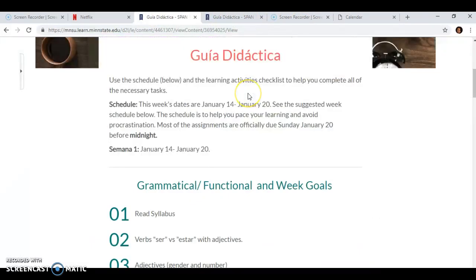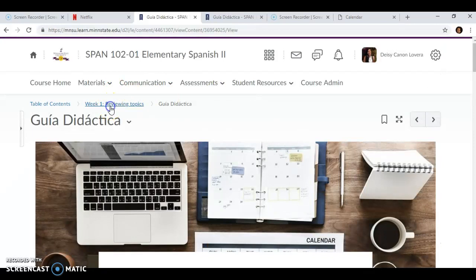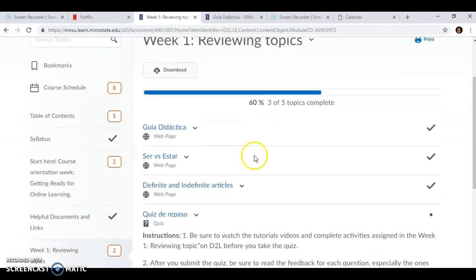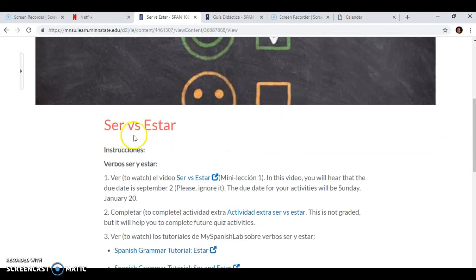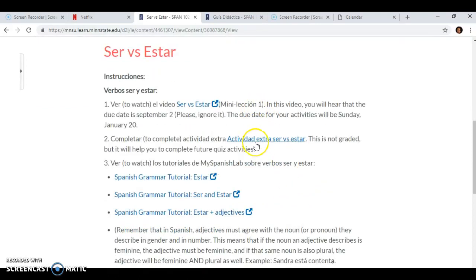Okay, so if we continue here in reviewing topics, after Guía Didáctica, you will start to see the topics that we are going to be working on. So ser versus estar will be the first topic that I want you to be working on. So here if you click here, you will see a YouTube video that I have prepared for you where I explain the difference when we use ser and when we use estar. There is an actividad extra, or an extra activity, that you will be completing about ser and estar.